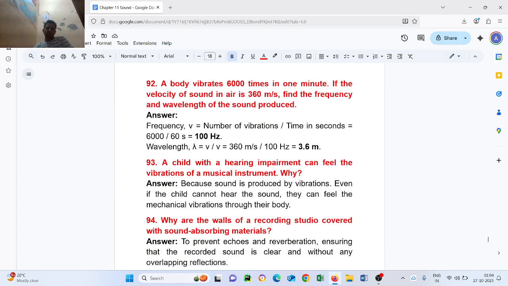Question number 93. A child with hearing impairment can feel the vibration of a musical instrument. Why? Because sound is produced by vibration. Even if the child cannot hear the sound, they can feel the mechanical vibration through their body.